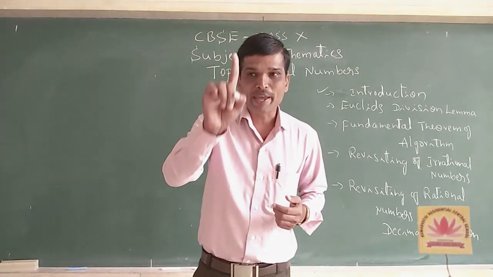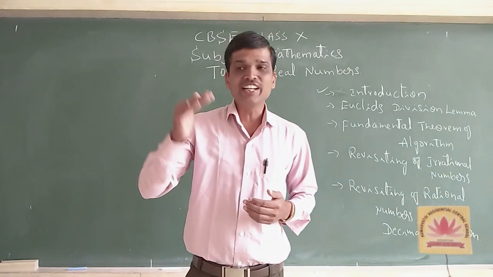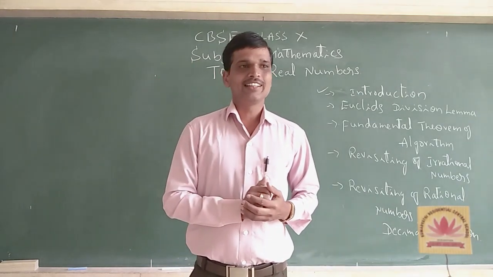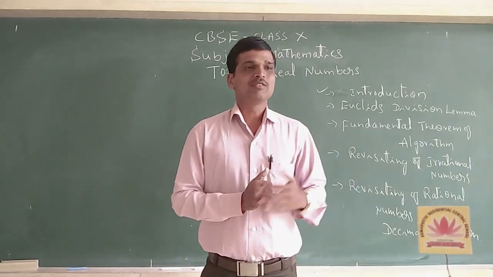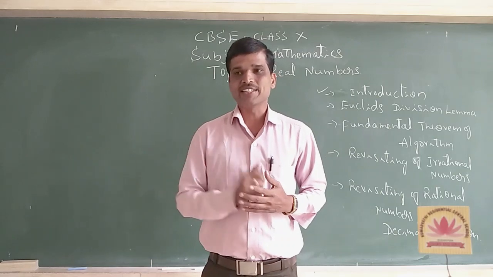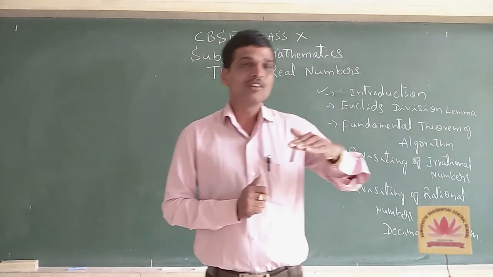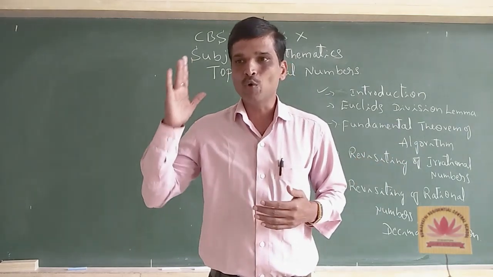The tradesman responded like this: if I count in pairs, there will be one remaining. If I count in threes, there will be 2 remaining. If I count in fours, there will be 3 remaining. If I count in fives, there will be 4 remaining.